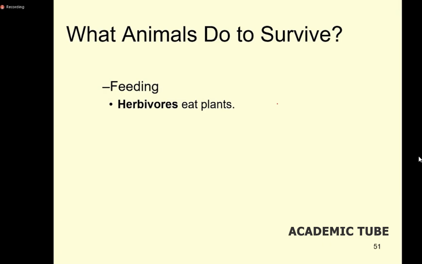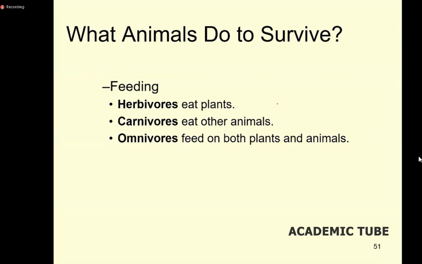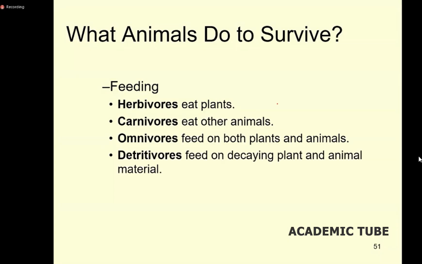And also for survival, they feed, and some of these animals feed on plants, which we call herbivorous. Some feed on animals, carnivorous. Some feed on both plants and animals, they are omnivorous. And some of the animals feed on decaying plant material and animals, whether in aquatic or terrestrial environments. Aquatic means water, terrestrial means land. We call them detritivores. So you will come across all these types of animals when you learn the different individual phyla of the animal kingdom.